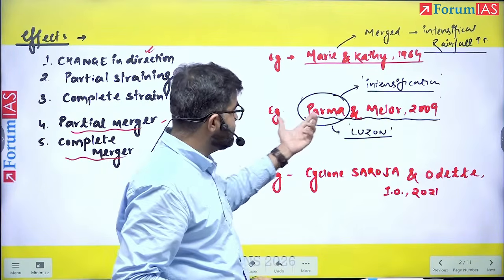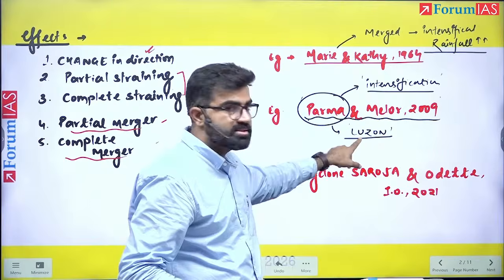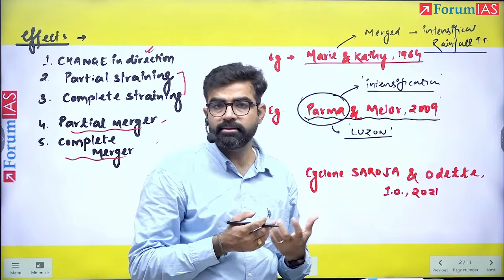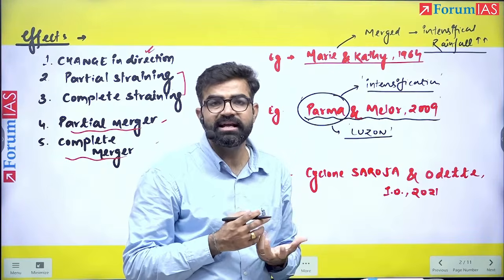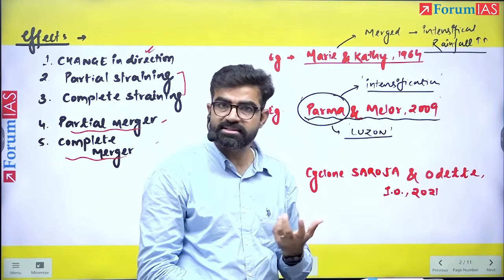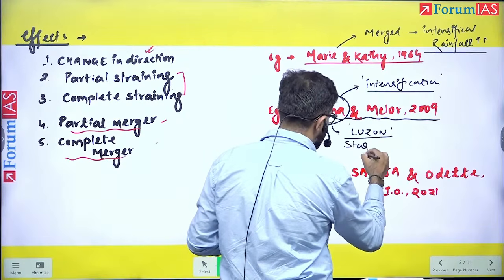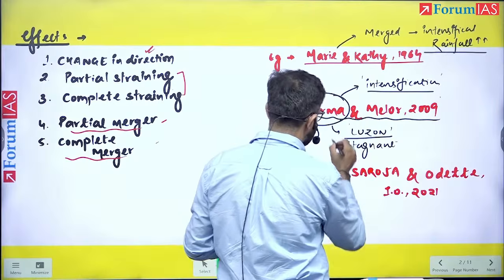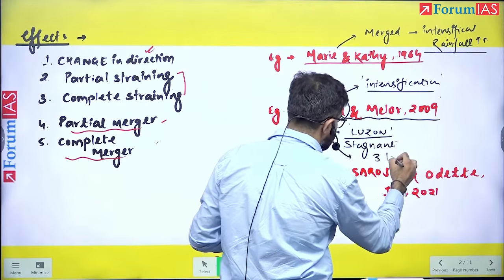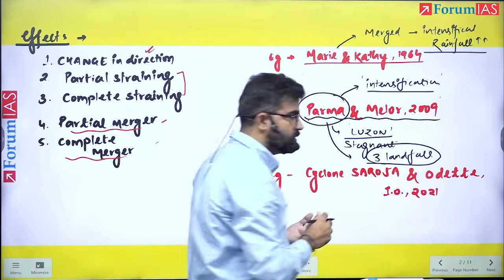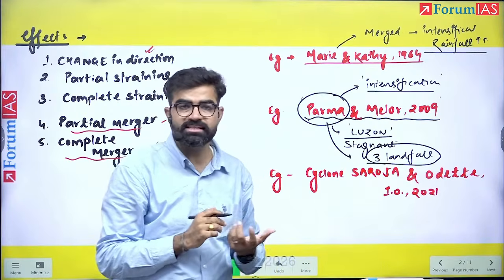After interaction with the Malheur, it was staying over Luzon, and also it resulted in a lot of landslide events in that area, as well as a lot of rainfall patterns, right? So here it was stagnant, and also it took 3 landfalls to dissipate, right? 3 landfalls. You understand what a landfall is?